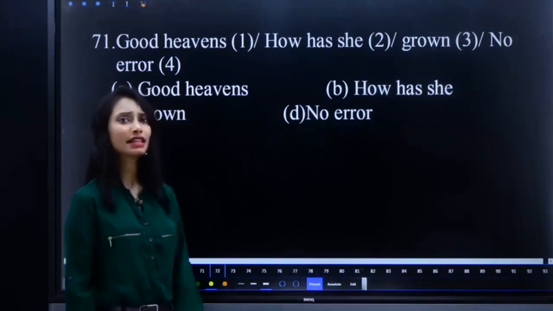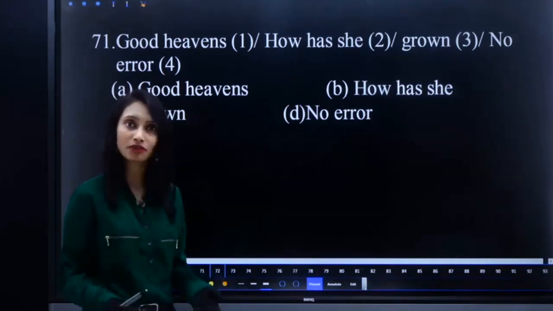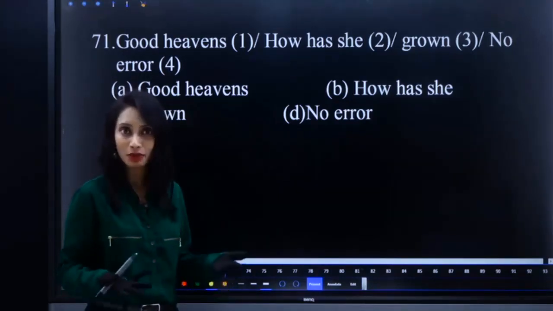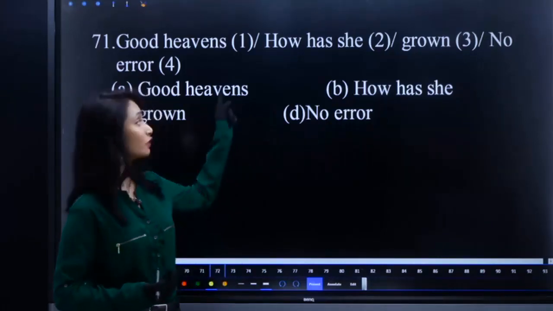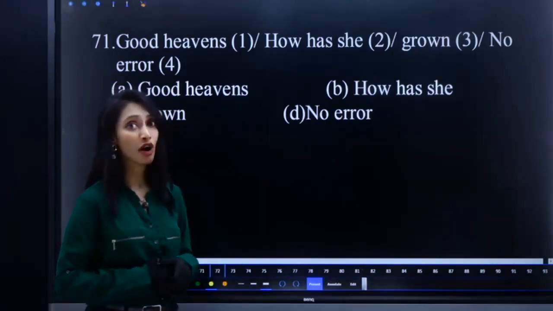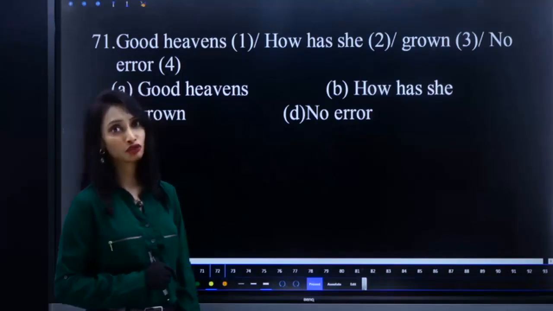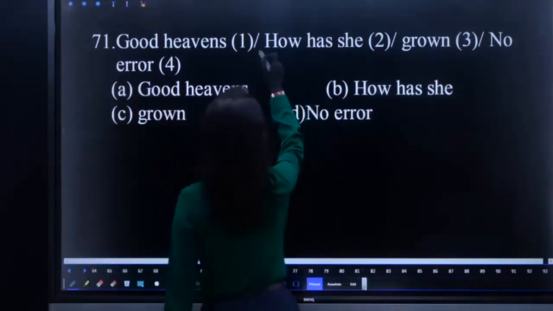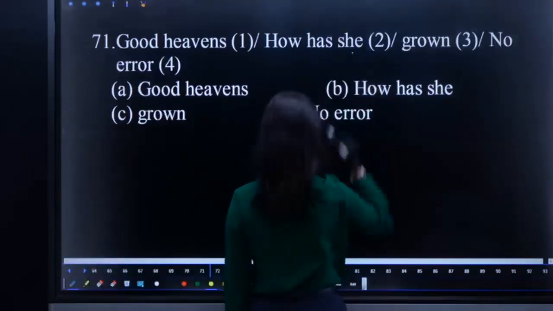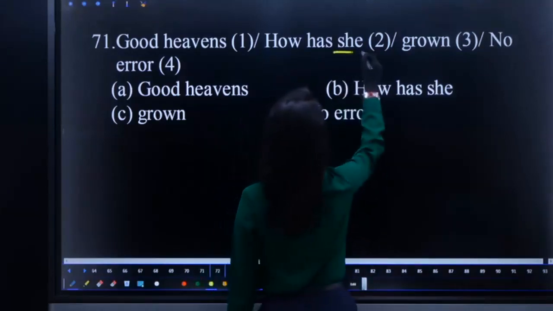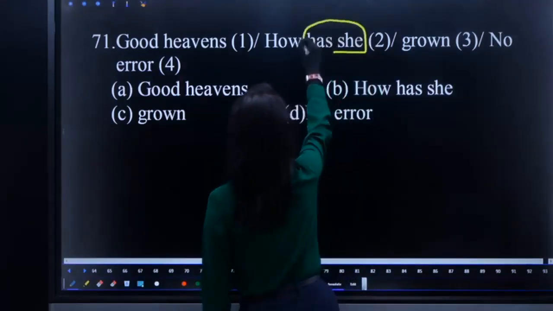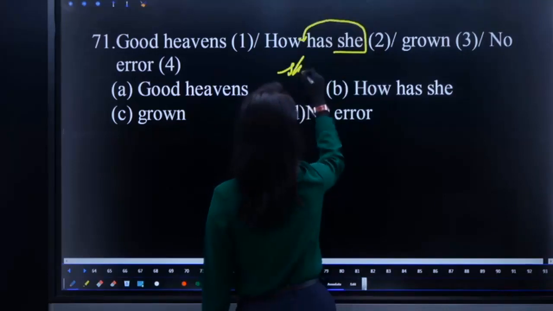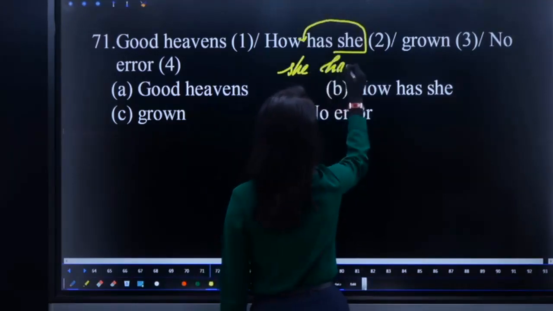No, it is an assertive. Good heavens, of course, is a phrase expressing some surprise, right? But after that, it is followed by assertive form, not interrogative form. Hence, what you have to do? Bring the subject before the verb. How she has grown. Not how has she.